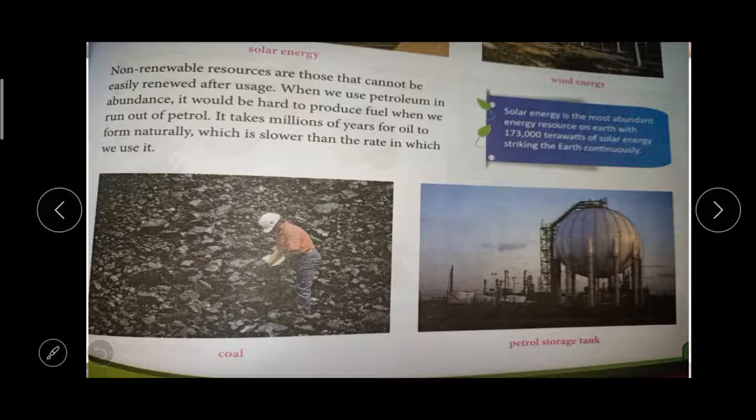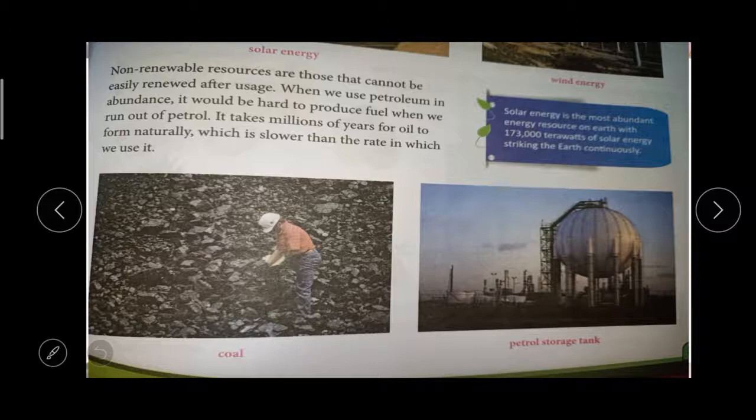Within 10 years there may be no petrol for usage. Nowadays we are using more and more vehicles, and we are using more and more petroleum. Now we are wasting it, right? So after 10 years there may be no petroleum for our usage. It takes millions and millions of years to produce petrol. It is a natural substance, right? So it takes millions and millions of years to produce.